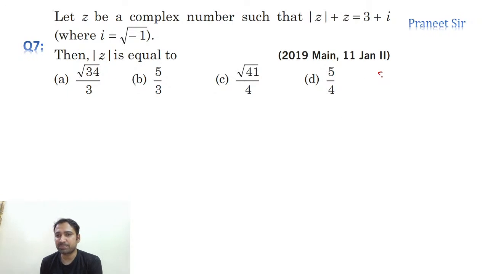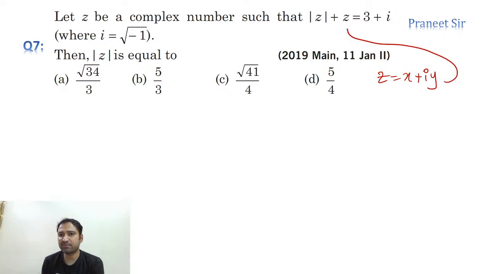Right, so simply z is equal to x plus iy. Substitute, guys. Wherever z is there, just substitute x plus iy, that's it. So tell me, guys, what is the answer? Just take 1 minute and tell me the answer. If you substitute and compare both left hand side and right hand side real parts, what do we get?